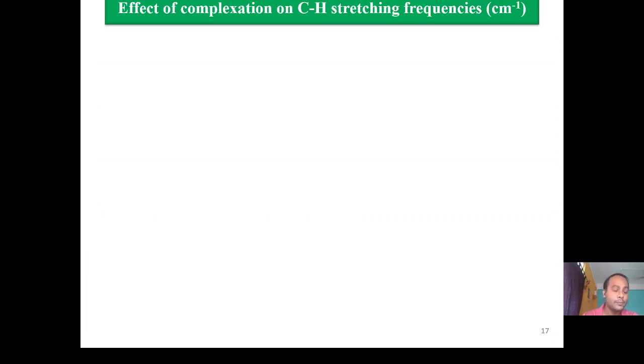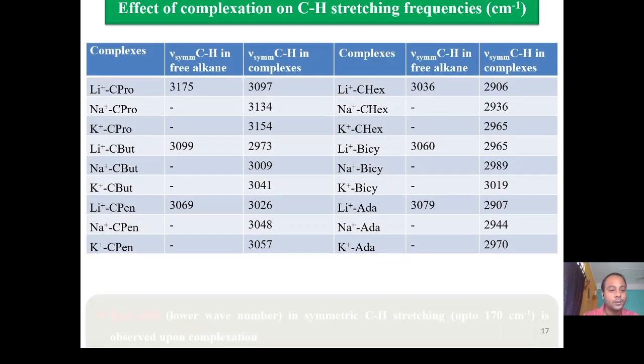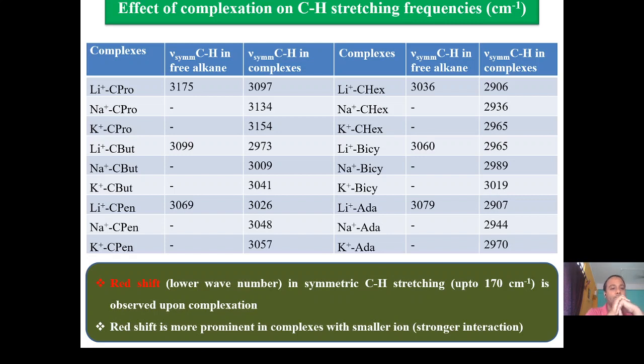We have also made some effort to study the effect of complexation on the CH stretching frequency. It is seen that this is for the free alkane, whereas this is in complexation. These are in cm inverse values.